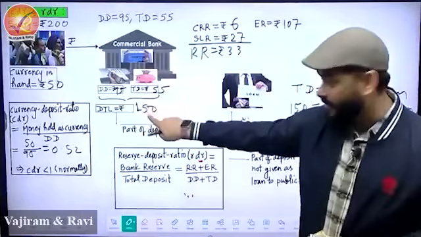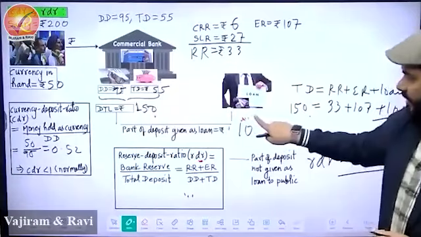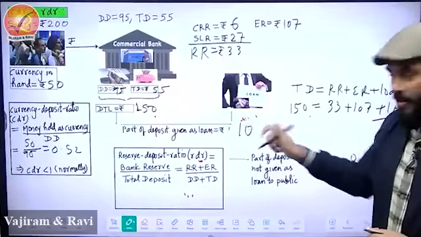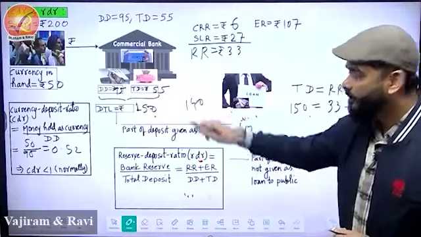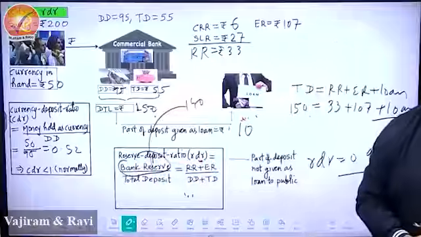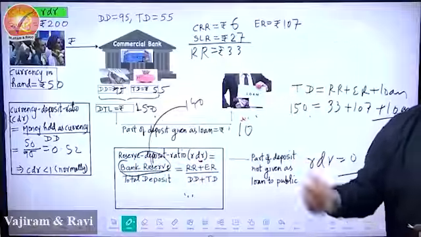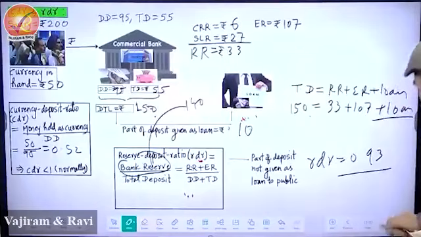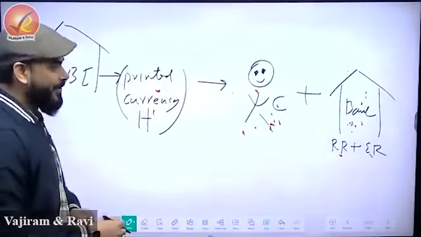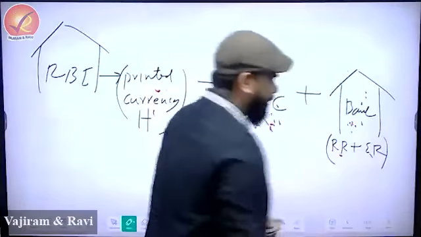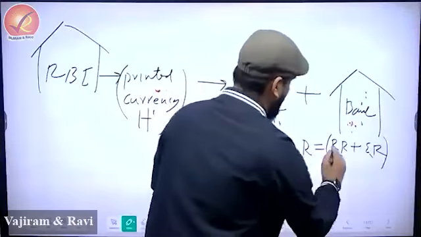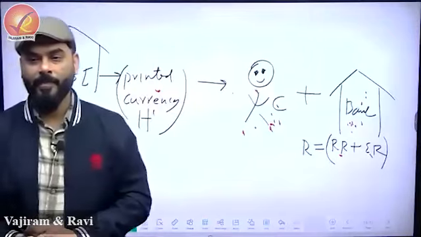So money came in the banking system, 150. Some leakage happened, 10 rupees. And after the leakage, 10 rupees gone. From 150, 10 gone, 140 remained. This 140 is your bank reserve. Excess reserve plus required reserve. That's what we did. So, let's go back and see what will happen. So this required reserve and excess reserve, I'm going to denote by R. All cool?